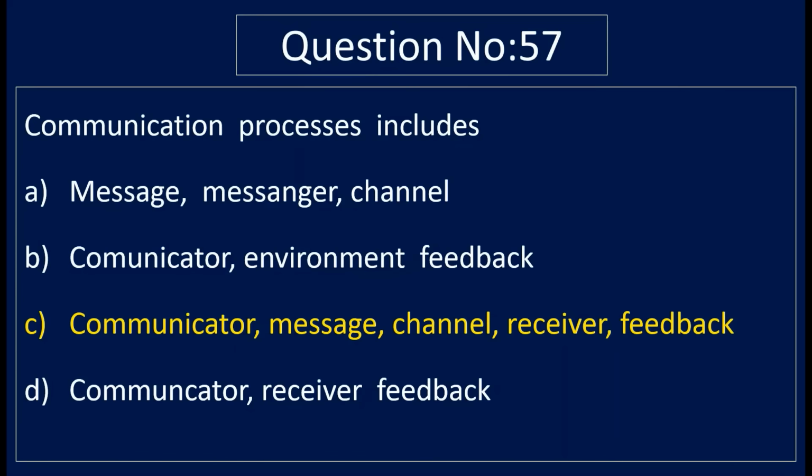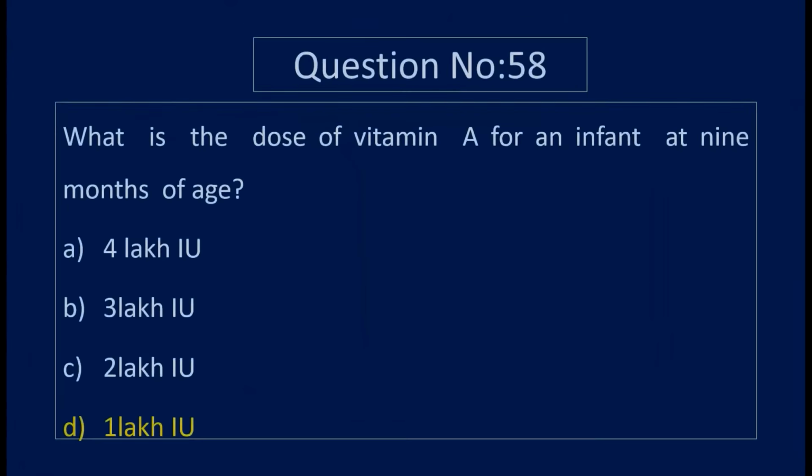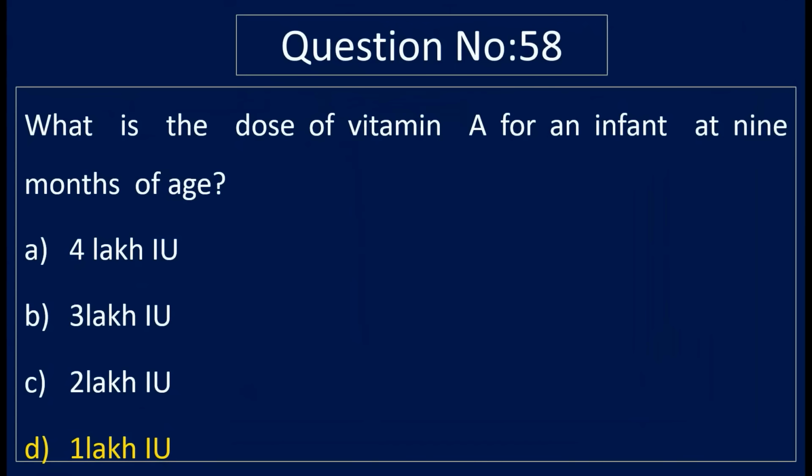Question number 58. What is the dose of vitamin A for an infant at 9 months of age? Option A, 4 lakhs international units. Option B, 3 lakhs international units. Option C, 2 lakh international units. And option D, 1 lakh international units. Correct answer is option D, 1 lakh international units. The dose of vitamin A for an infant at 9 months of age is 1 lakh international units.